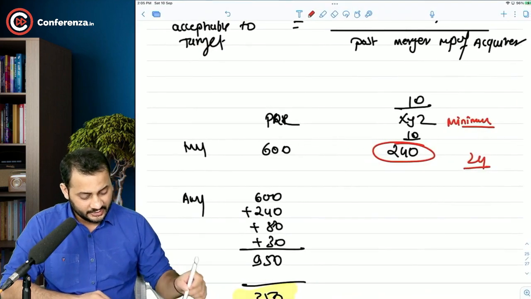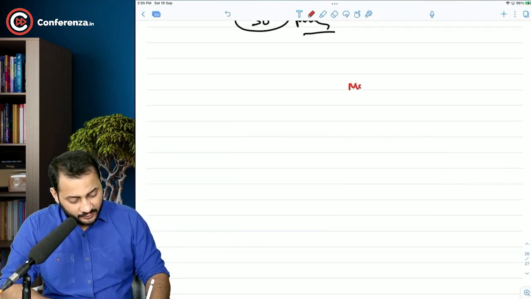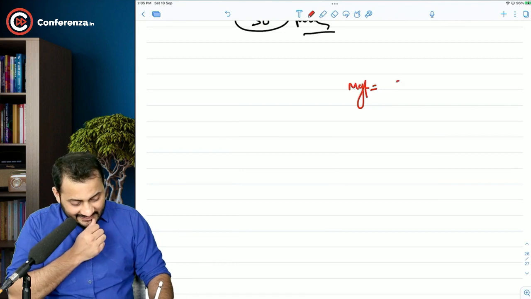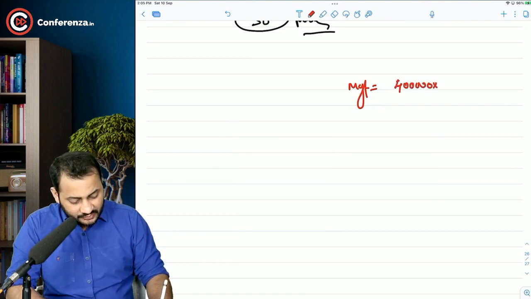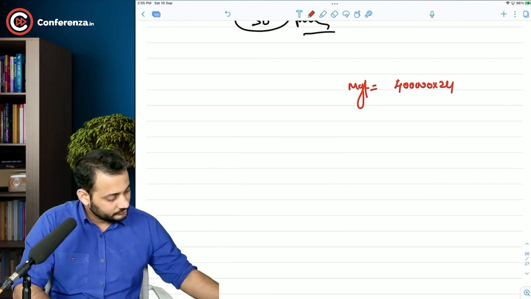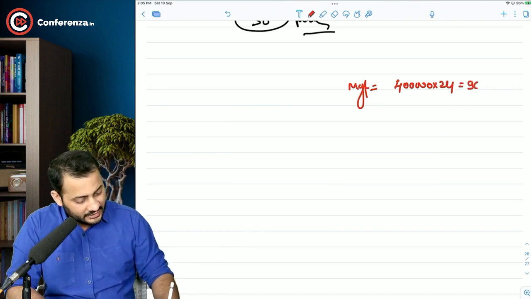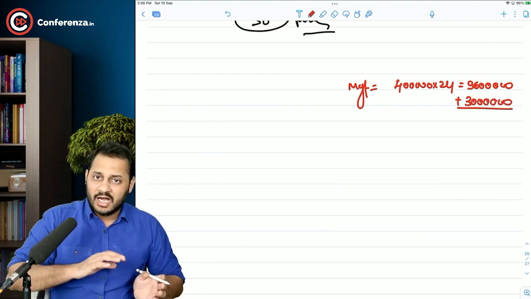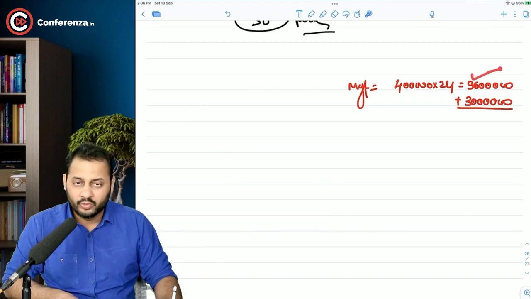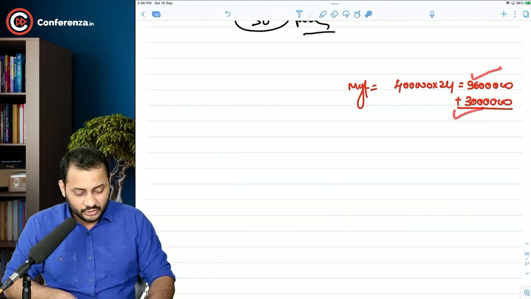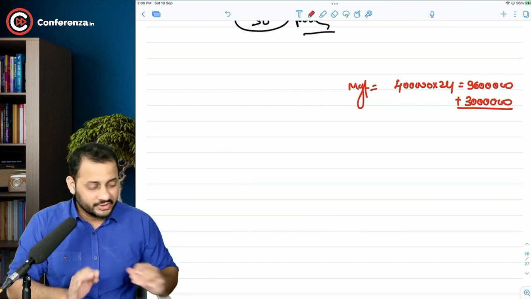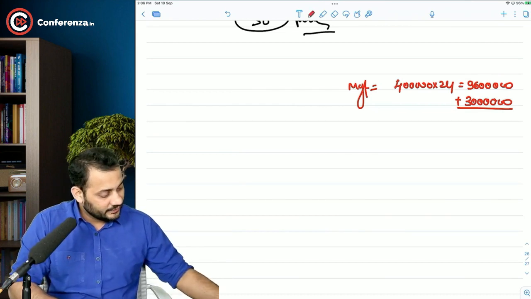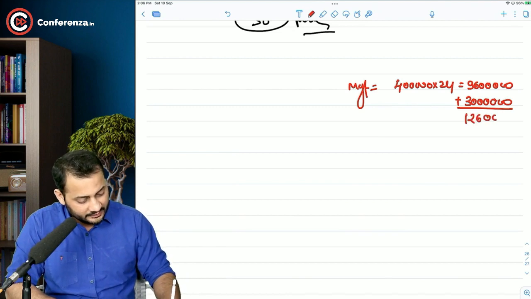So try to understand now. From the management point of view, they are losing 4 lakh shares into 24. That's 96 lakh rupees. Also, they are losing in terms of the salary, that is 30 lakh rupees. After the merger, they will not hold this many shares and they will get a lesser salary. So the loss due to merger is 96 plus 30. That's 126 lakh.